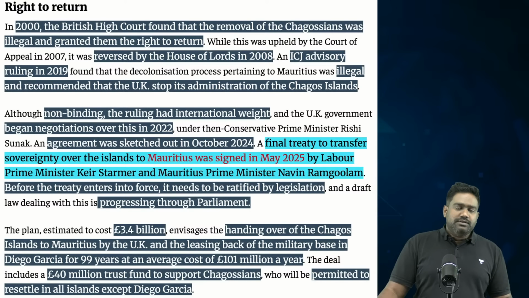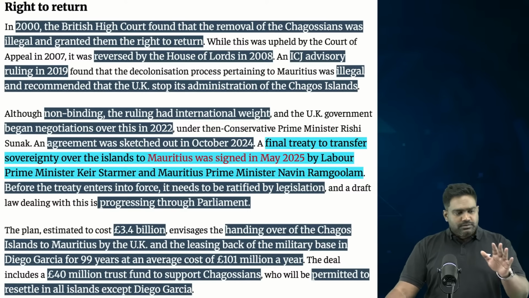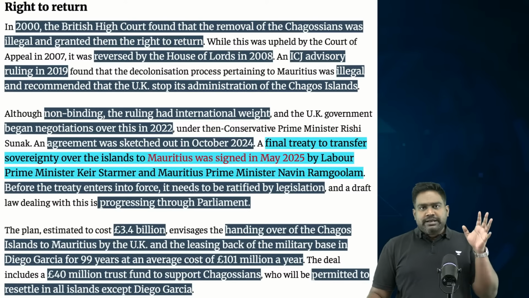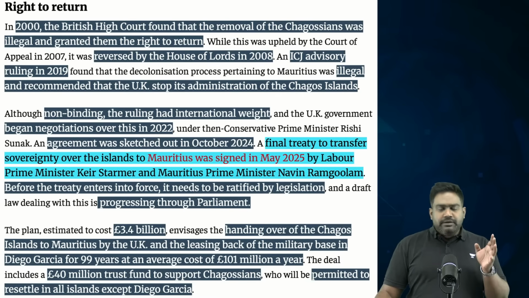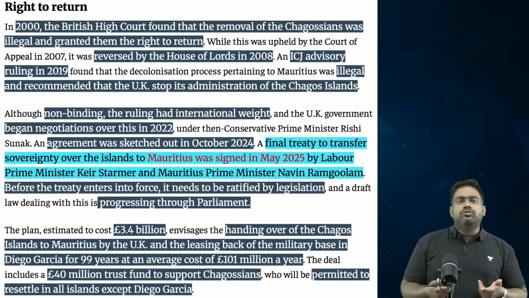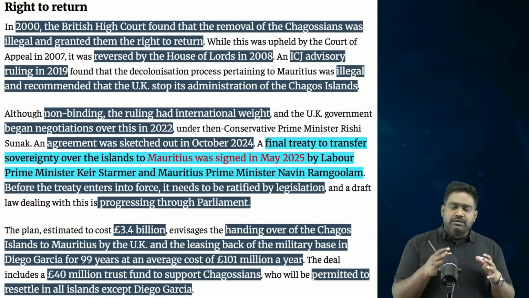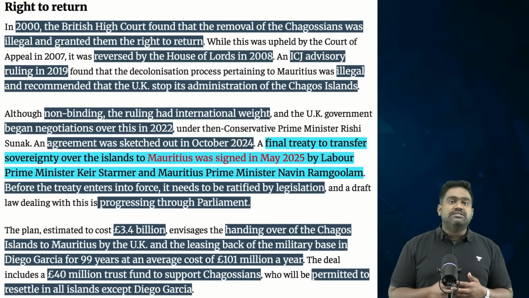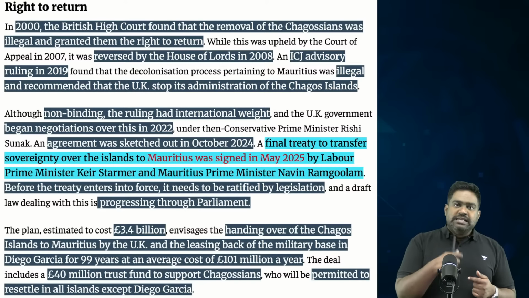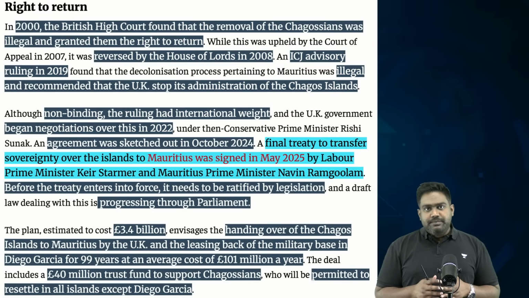Some of them even managed to settle in the United Kingdom. So this was the status of the Chagos group, where the native population was driven out. The colonizers had fully exploited it. Britain retained its sovereignty, and though it was supposed to be made part of Mauritius post independence, it was never given back to Mauritius. Britain retained it as part of its own overseas territory, worked with the US, leased Diego Garcia to the US, and turned it into a vital strategic military base.